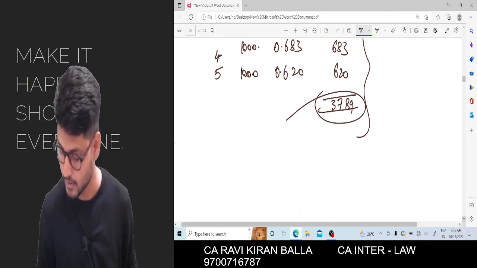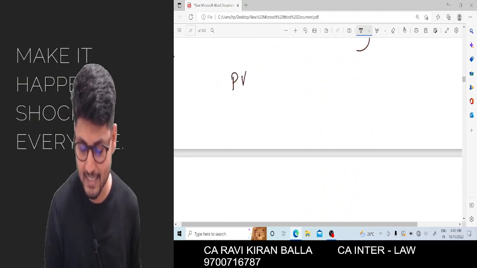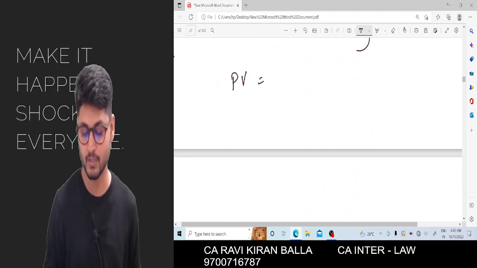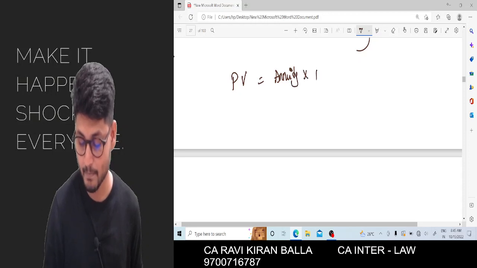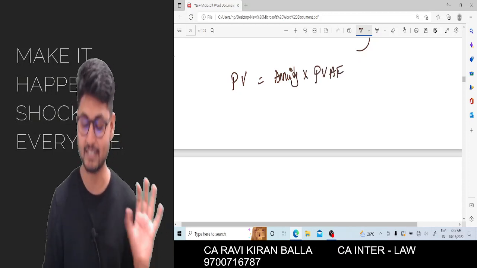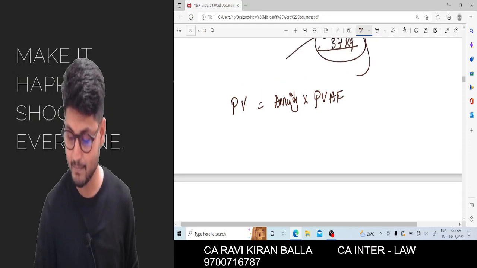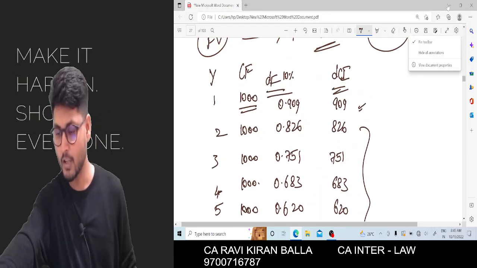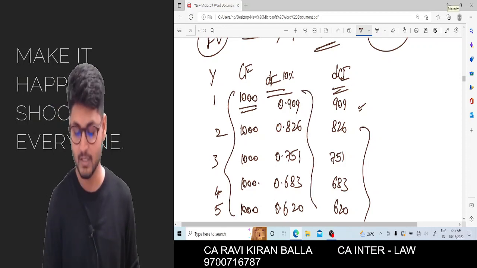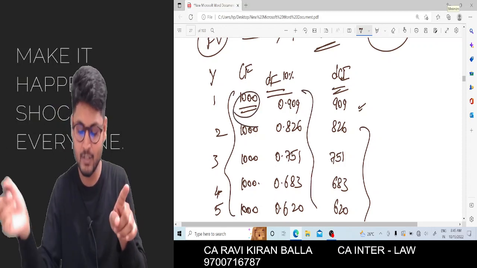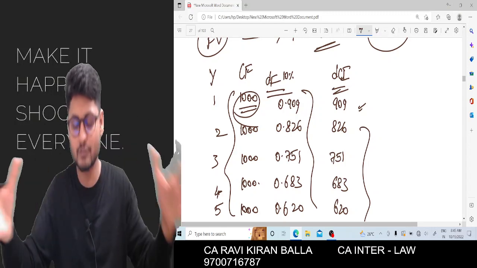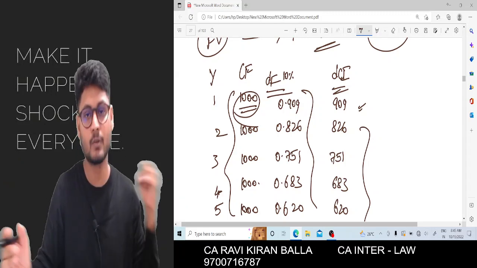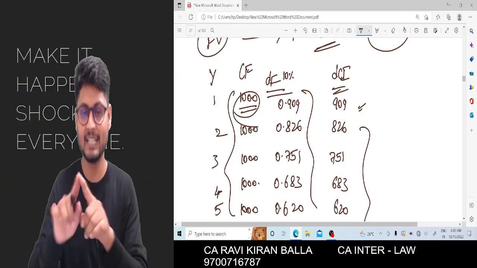Now what am I going to calculate? Present value is equal to annuity amount into present value annuity factor. Simply saying, out of all these values, 1000 is common. So 1000 into 0.909 plus 1000 into 0.826 plus 1000 into 0.751. In this series of values I can take out 1000 as common, then the remaining everything shall be added.